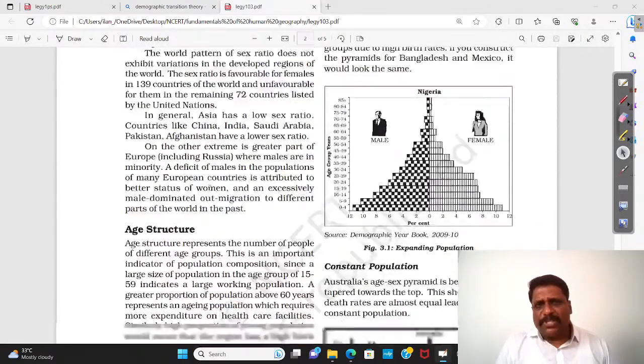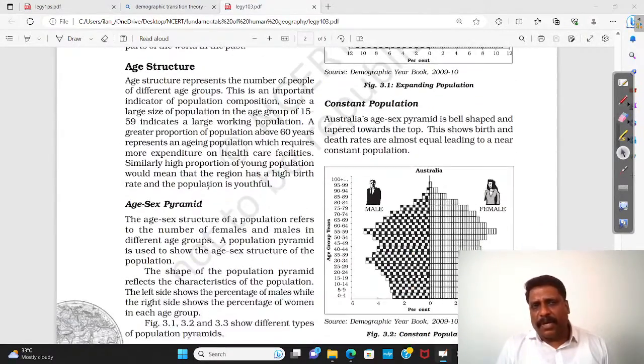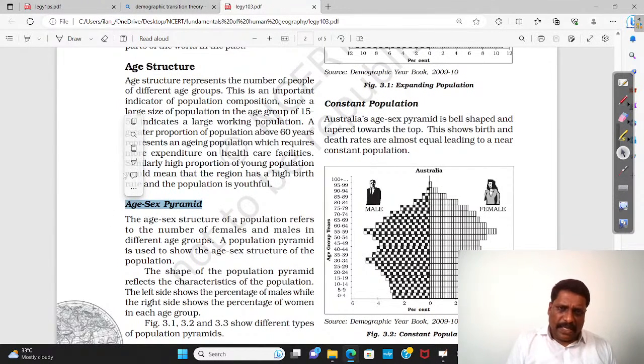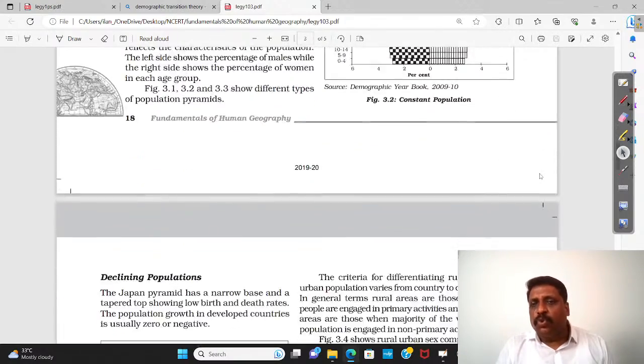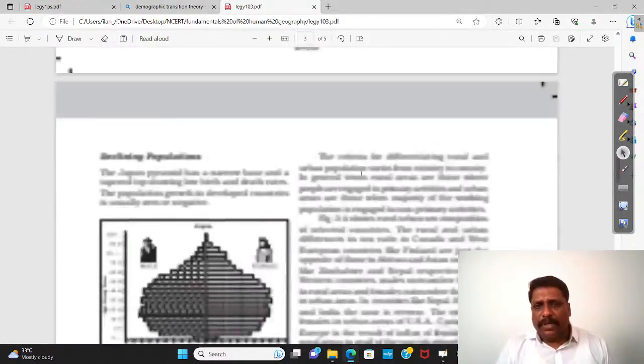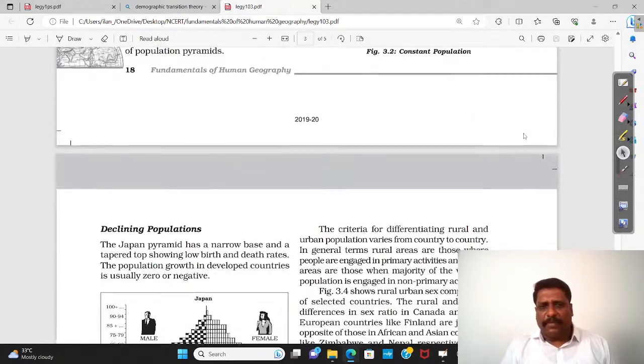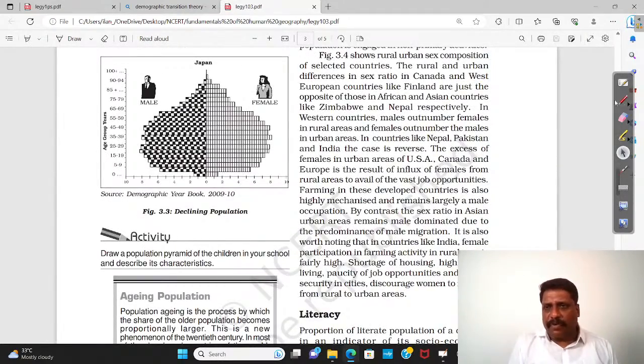Now, I was just talking about this age sex pyramid. Very popularly, you call them as age sex pyramid. Why exactly do you call them as age sex pyramid? Because this almost looks like a pyramid. You may not accept that this is a pyramid, but initially, when it was formulated, it was looking like a pyramid. If I take only the upper half of this structure, it looks like a pyramid.